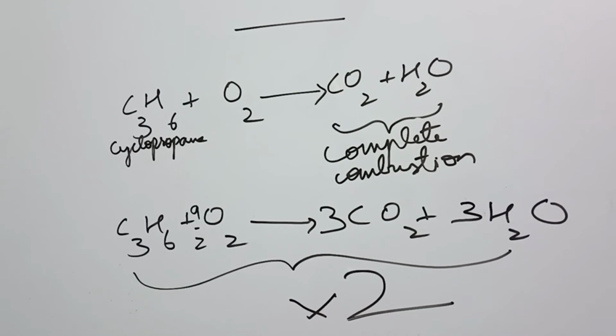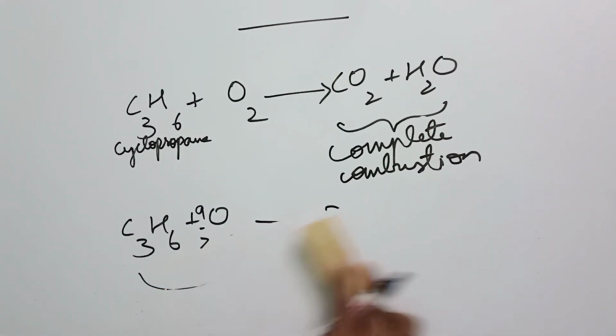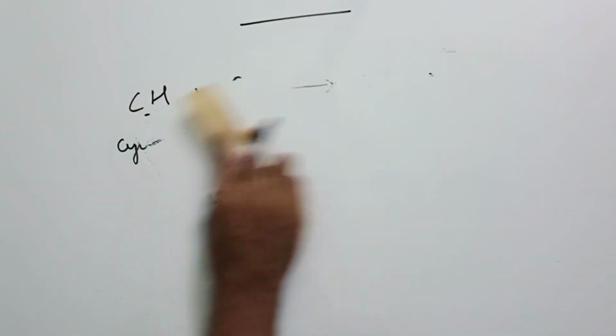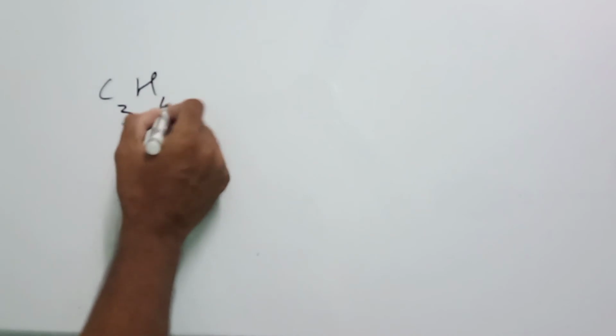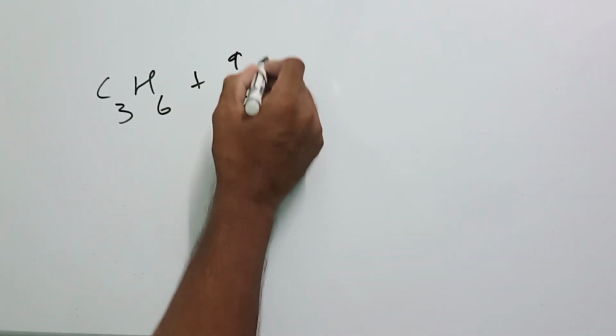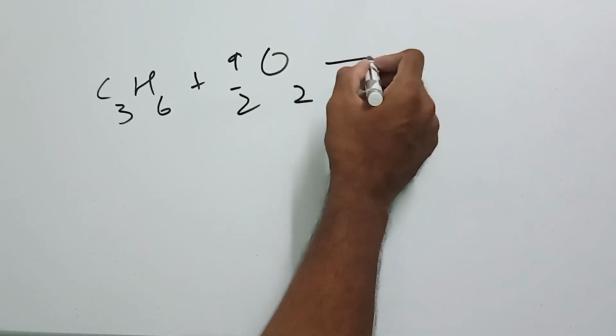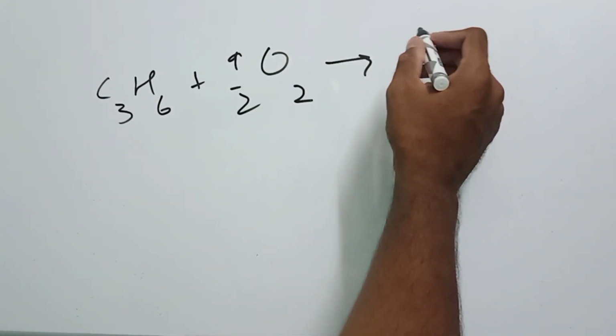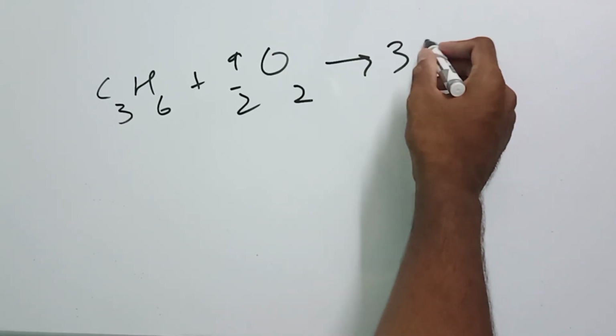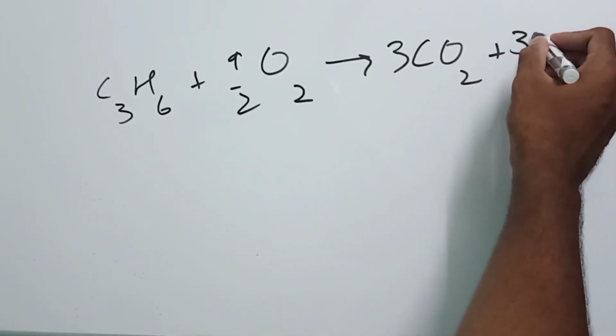So let's see. Let me erase the board. Take a screenshot, or you can just write it down in your notes. So the reaction is C3H6 plus 9 by 2 O2 gives 3 carbon dioxide and 3 water.